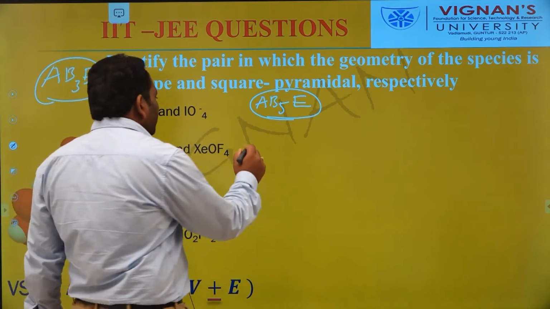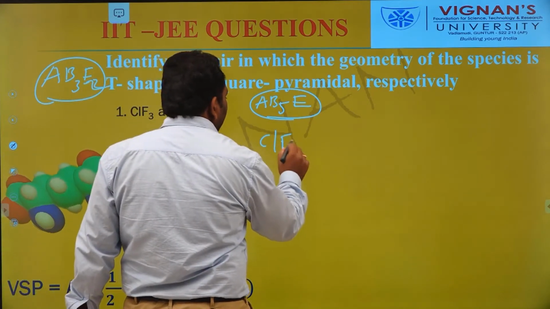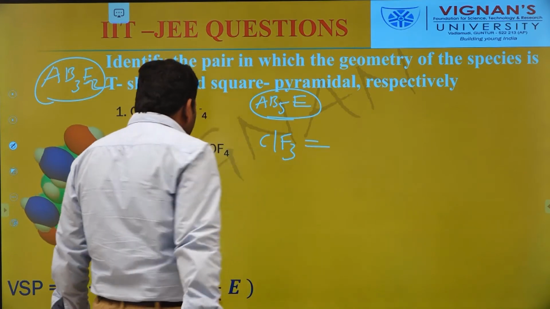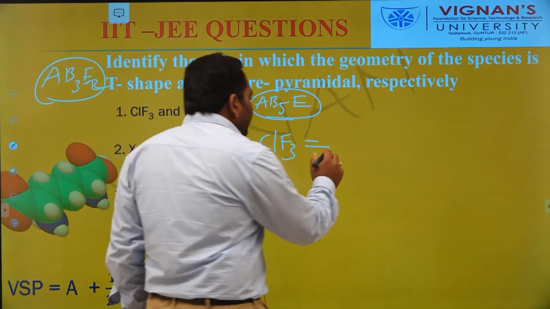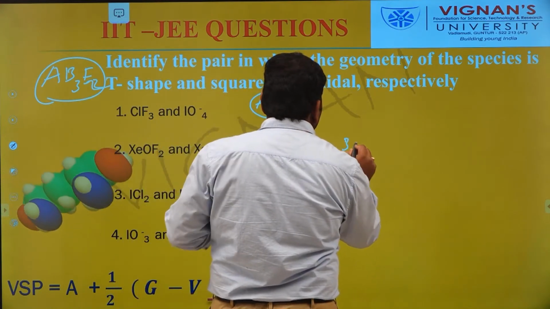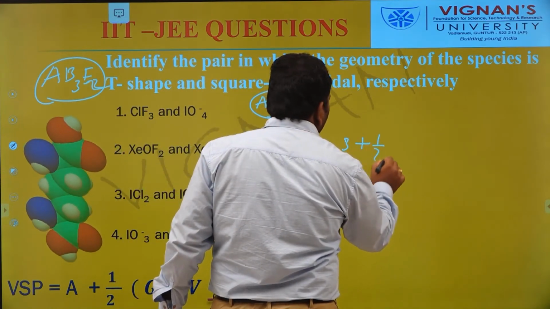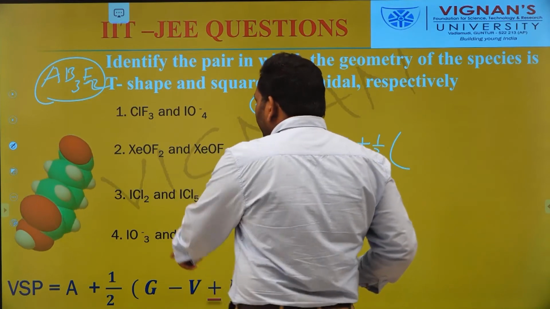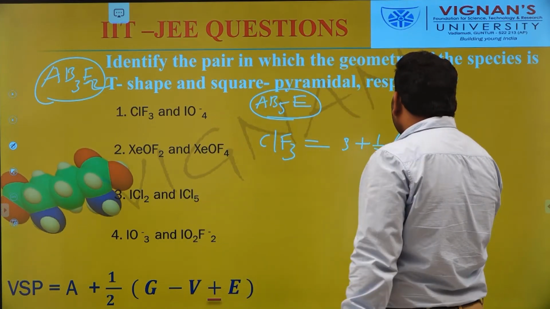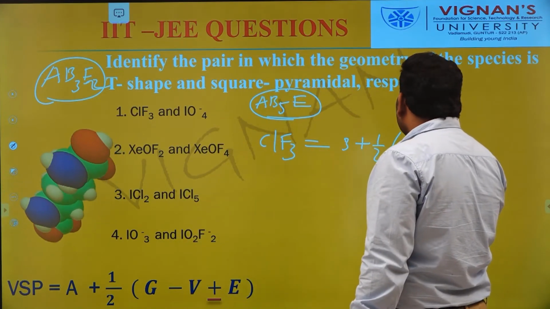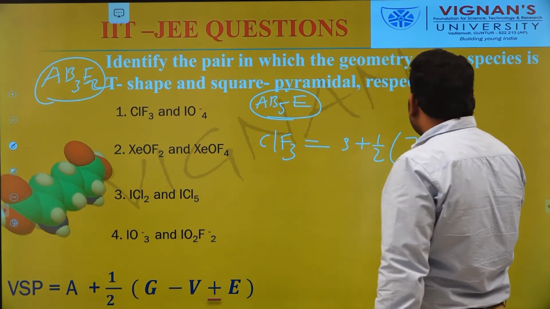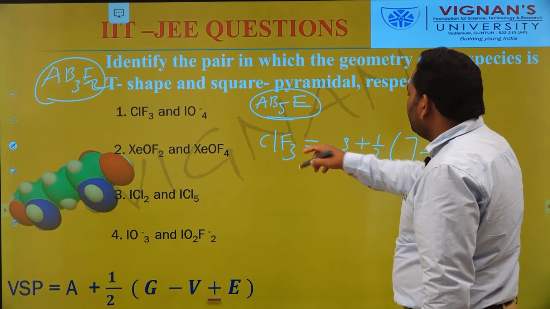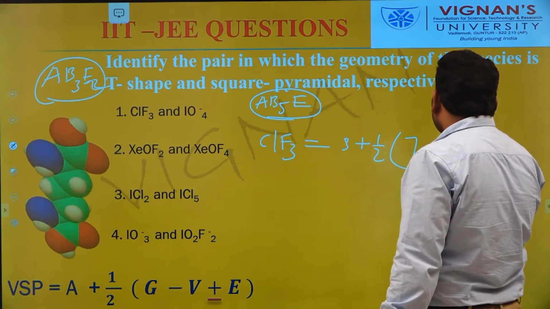First, we take one molecule, ClF3. Here, the A value is the total number of atoms around the chlorine, which is 3. Plus half into G, the group number of chlorine, which is 7, minus the valency of chlorine, which is 3.